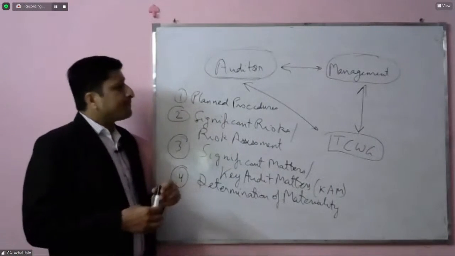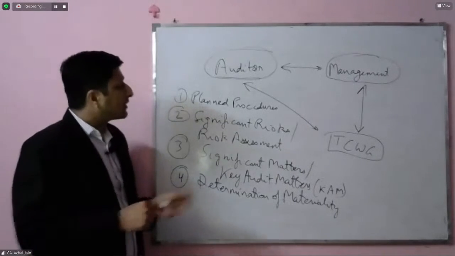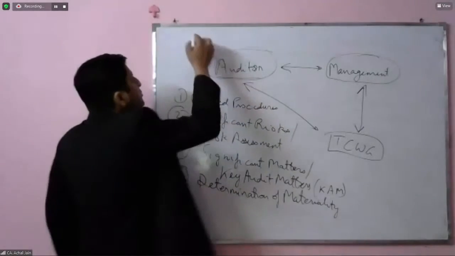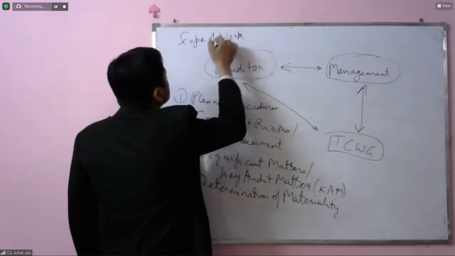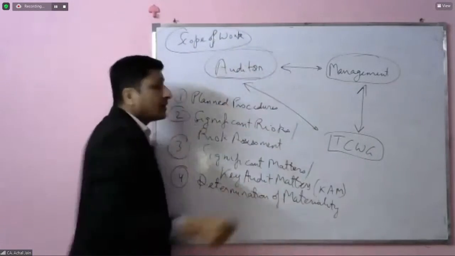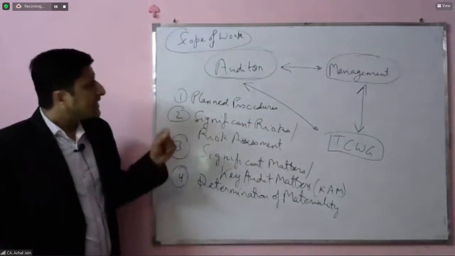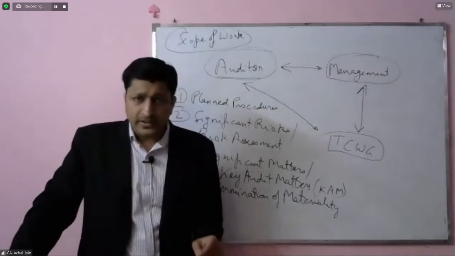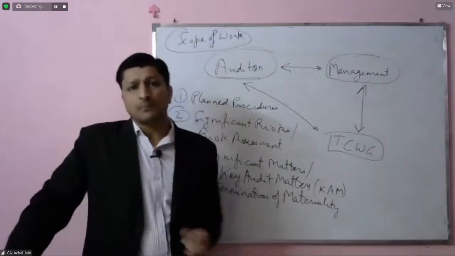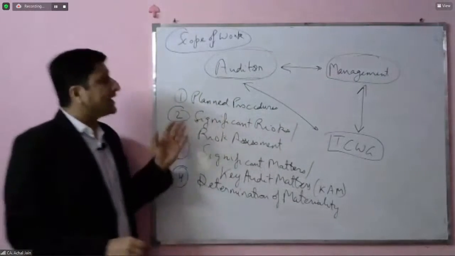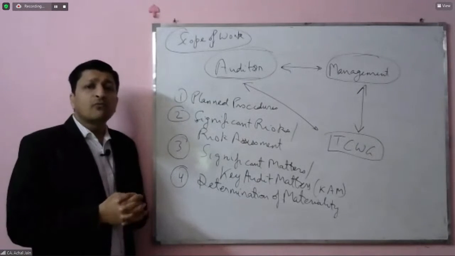Next, when it comes to the scoping of the auditor, I'm not talking about the planned procedures, but the scope of work of the auditor. When the auditor is engaged by the company, the auditor executes an engagement letter with the company, which brings out clearly what would be the scope of work he would perform.